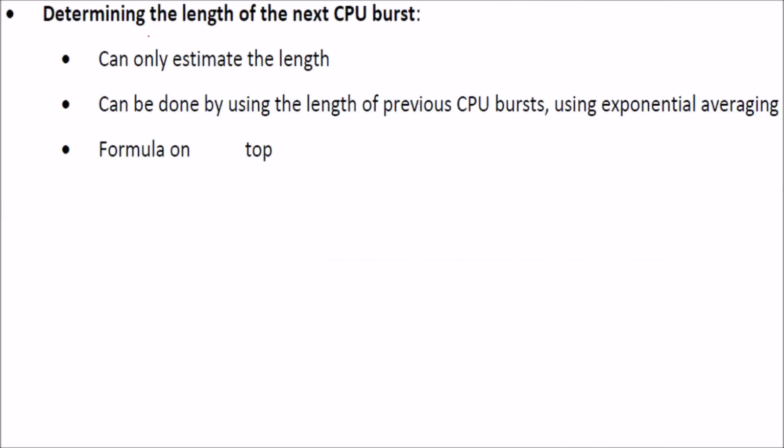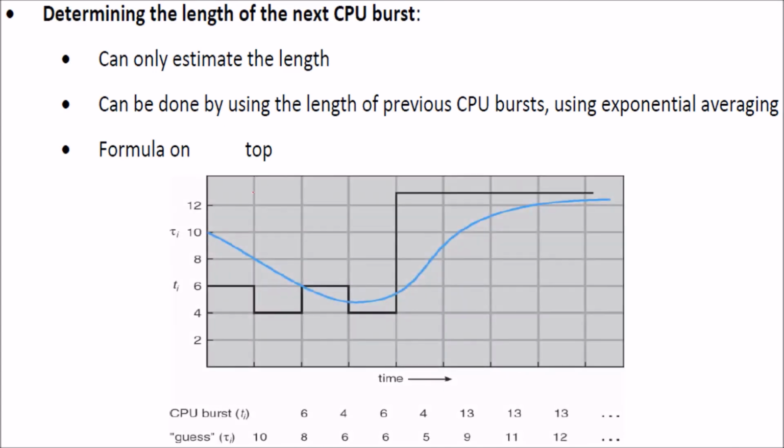How to determine the length of the next CPU burst? You can estimate it. There are various ways, like using the length of previous CPU bursts. You can use exponential averaging and guess the time: if it has taken this much time previously, what it is going to take next. This is how it can be implemented.